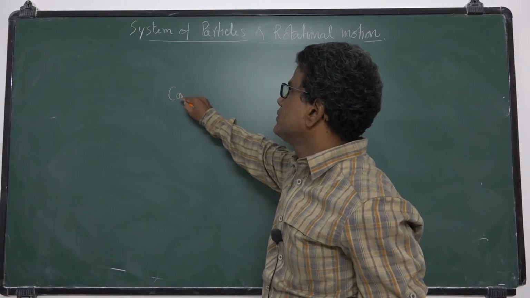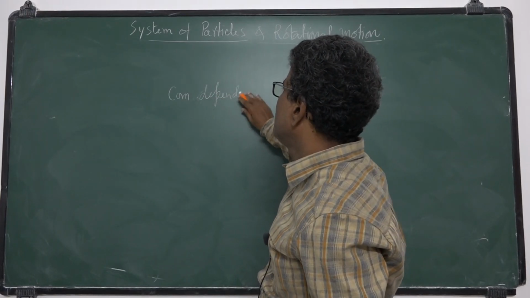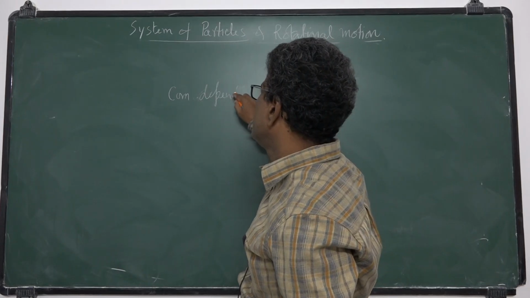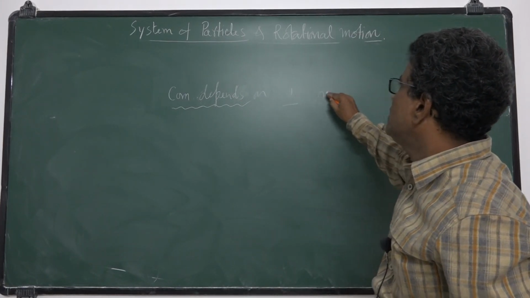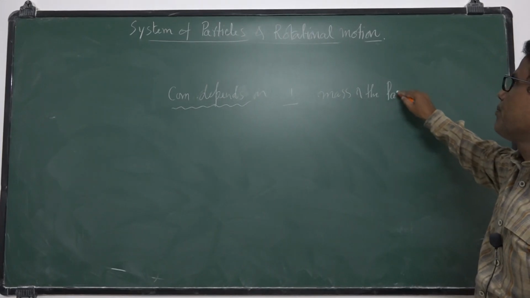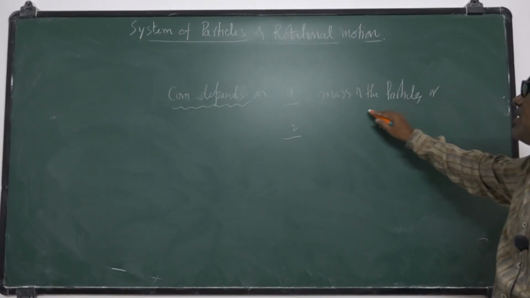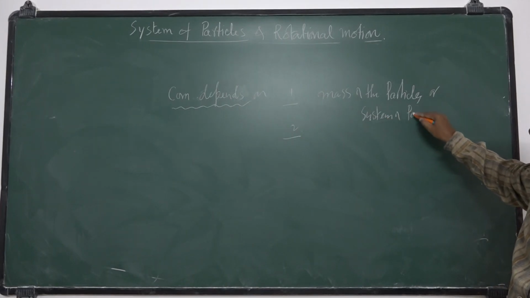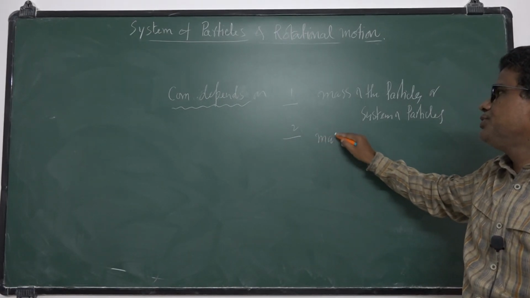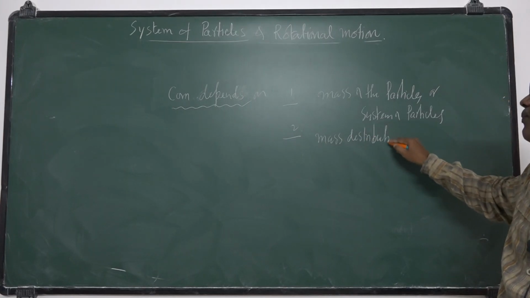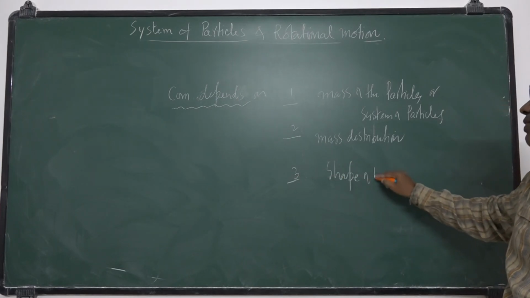So center of mass depends on number 1, masses of the system of particles, and number 2, mass distribution, that is the shape of the body.